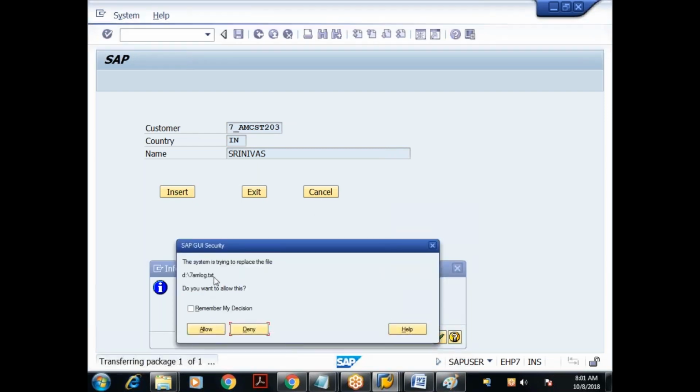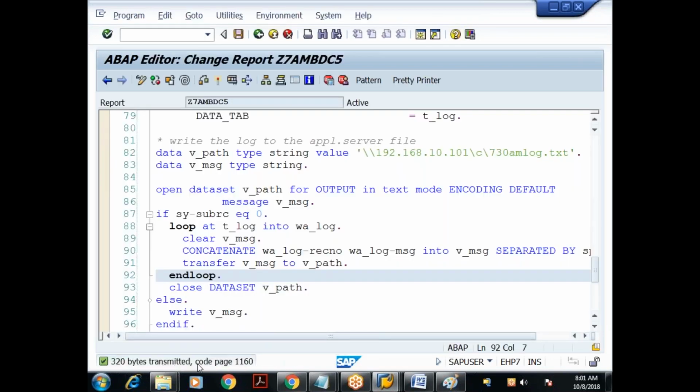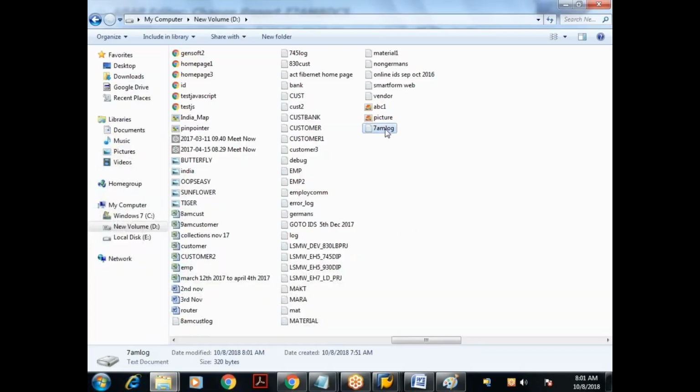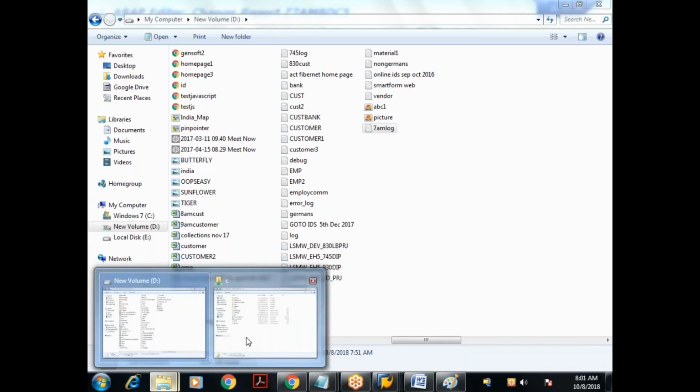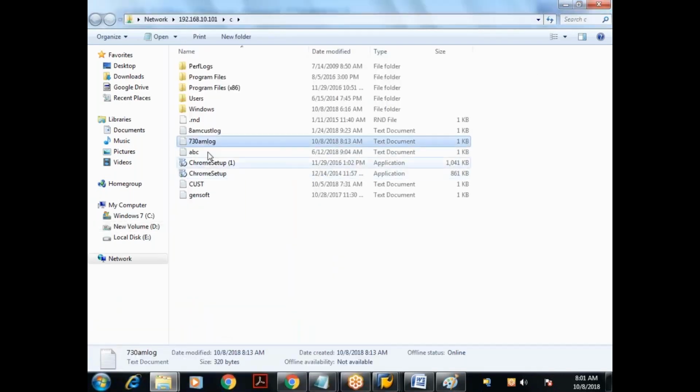Do you want to replace the file? In our local system the file is already there. Do you want to replace? Yes, done. It has transferred. If you see my local system, this is my file in the local system. Let me go to the application server. You can see we have the file just now created.